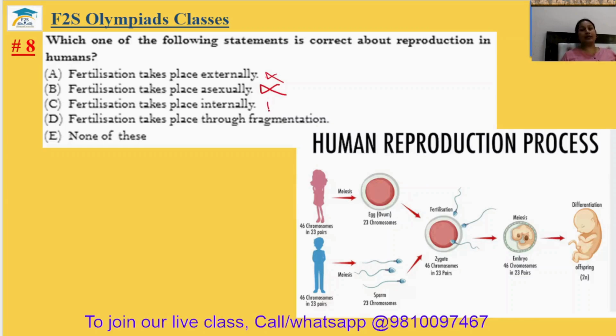Actually, the female contains eggs and the male contains sperm. When they mate, the sperm meets the egg and they form a new cell, that is the zygote. The zygote then forms the embryo, and the embryo develops into the offspring, that is the human being. So fertilization takes place internally. Option C will be the correct answer. Eighth answer is option C.